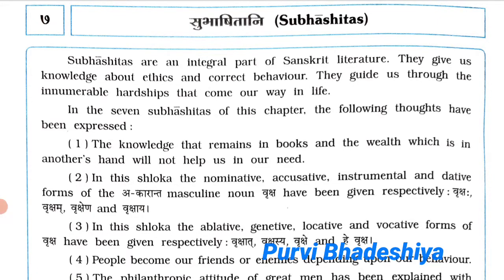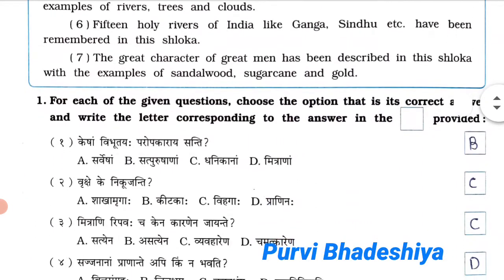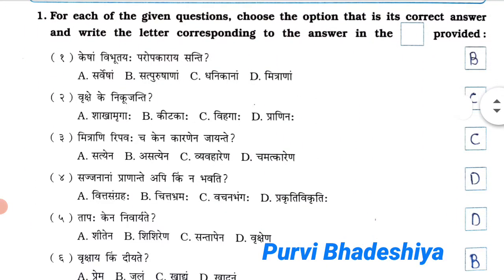Today we are going to see the workbook fill up for standard 8 subject Sanskrit and second semester book. Let's see this chapter number 7 Subhashitani. Here the very first question in workbook is, for each of the given question choose the options that is its correct answer and write the letters corresponding to the answer in the box provided.